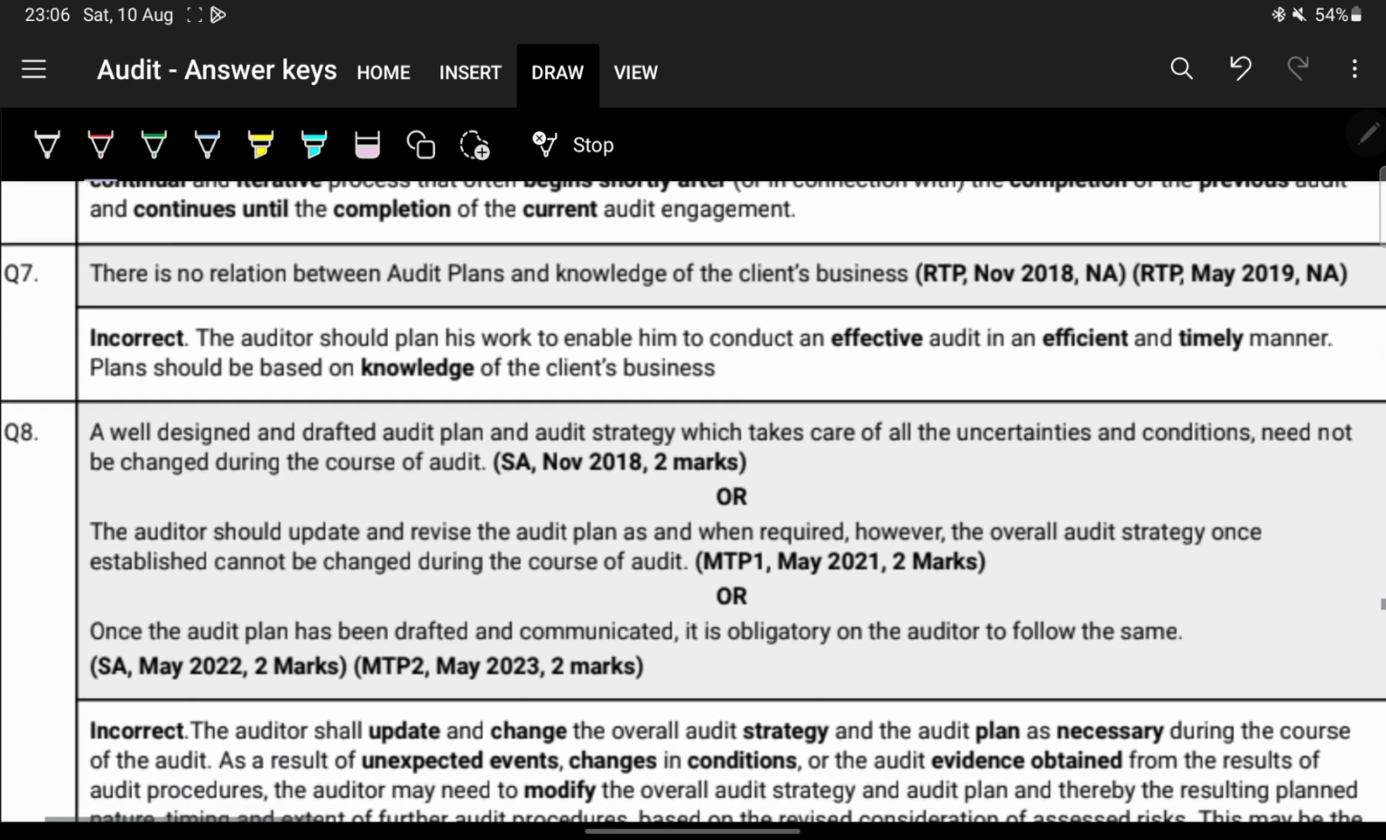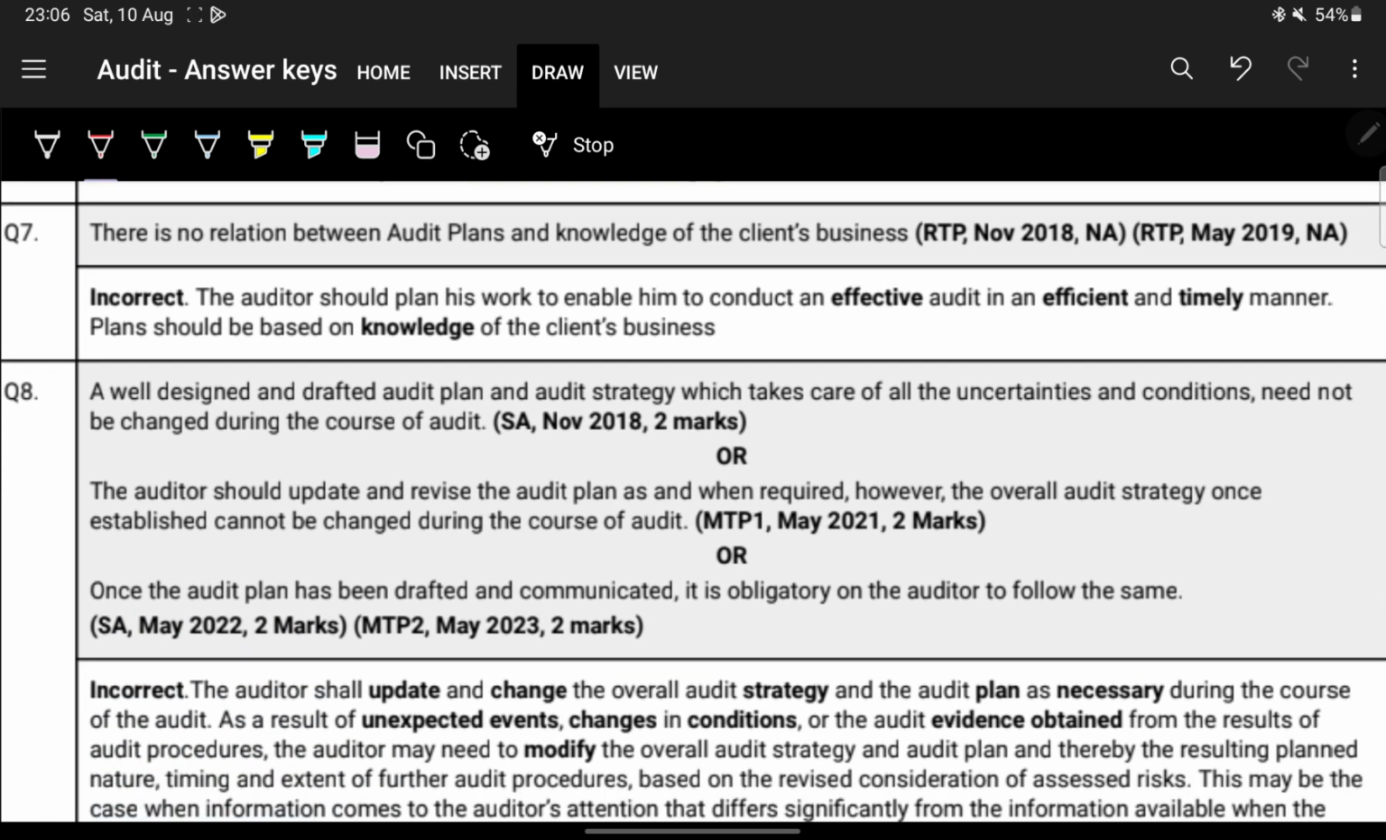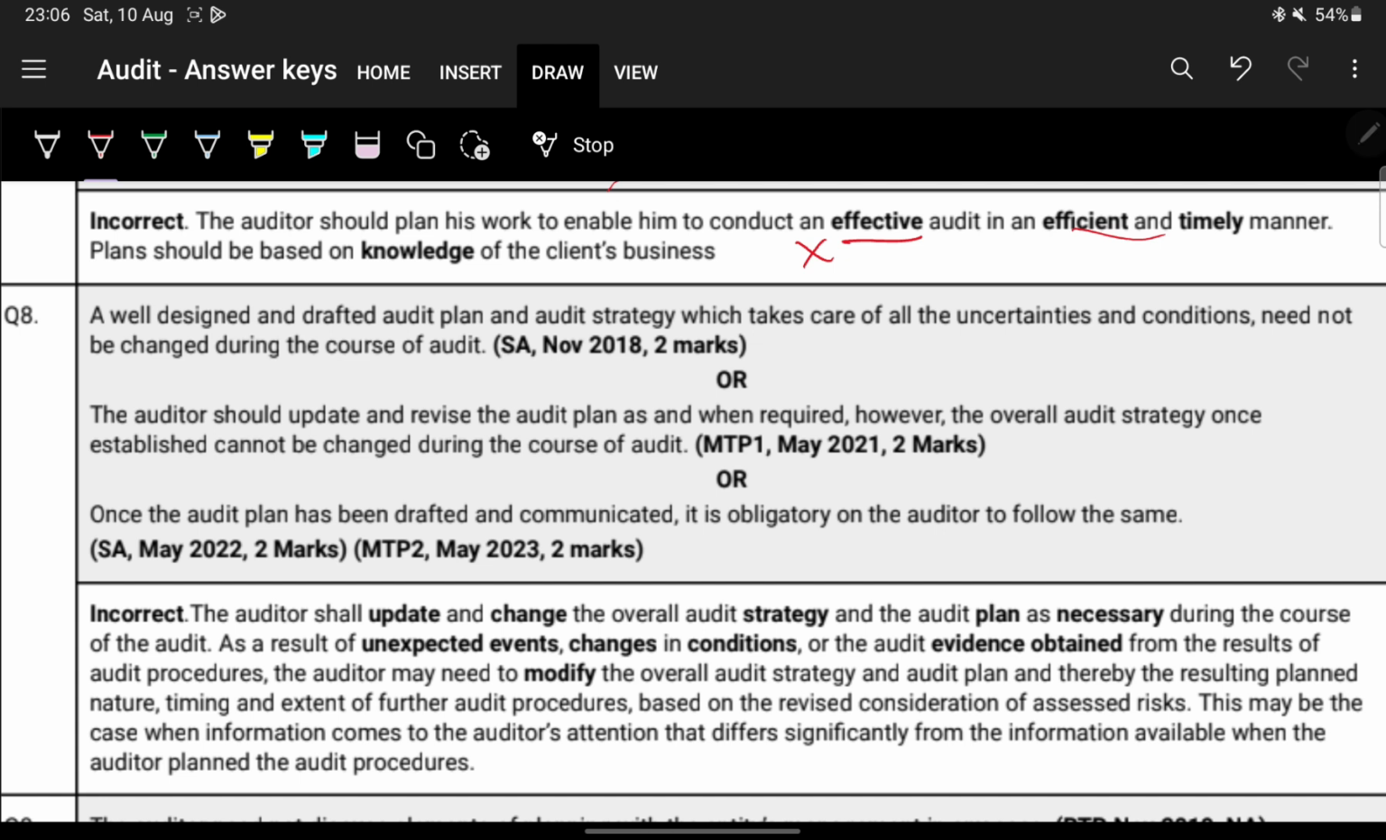Next, there's no relation between audit plan and knowledge of the client's business. That is wrong. You need to have knowledge of the client's business so that the audit is conducted in an effective and efficient manner. Next, a well designed, well drafted audit strategy which takes care of all the uncertainties and conditions need not be changed. No, this is incorrect.